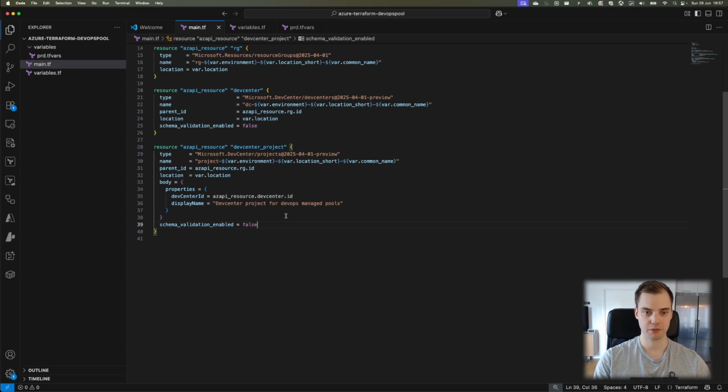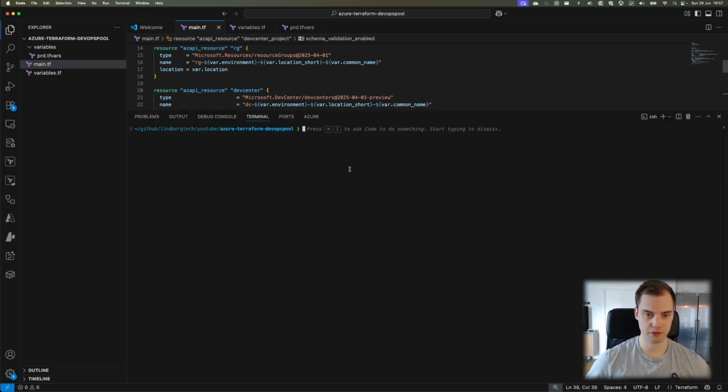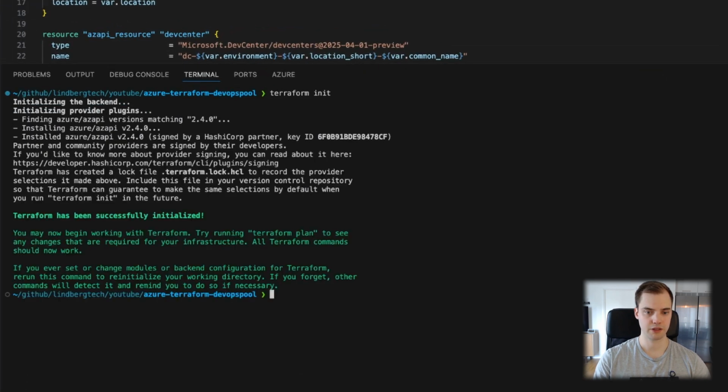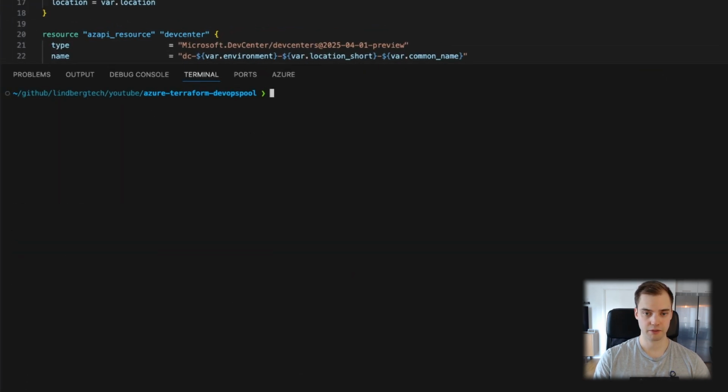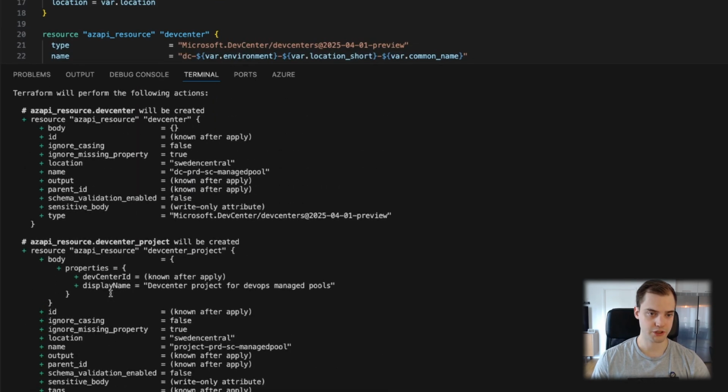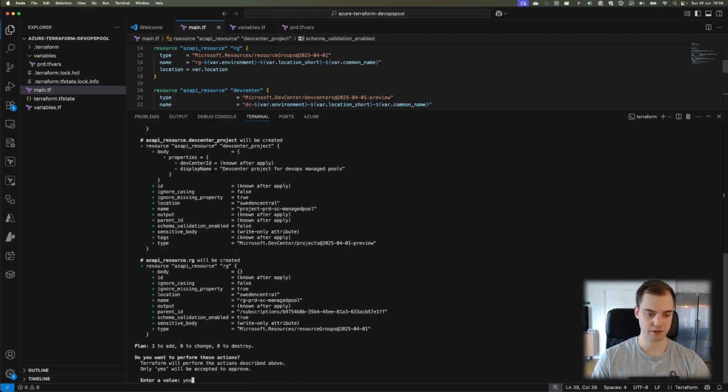So I think it's time we try and deploy this. So we can do Command J to bring up the integrated terminal inside VS Code in our IDE. And we'll do a Terraform init. Perfect. And usually you would run a plan, but let's save on some time. So we'll do a Terraform apply, and we'll select our variables file, so we don't have to give every variable separately. So here you can see it wants to create the resource group, the Dev Center project, and the Dev Center. So let's say yes.